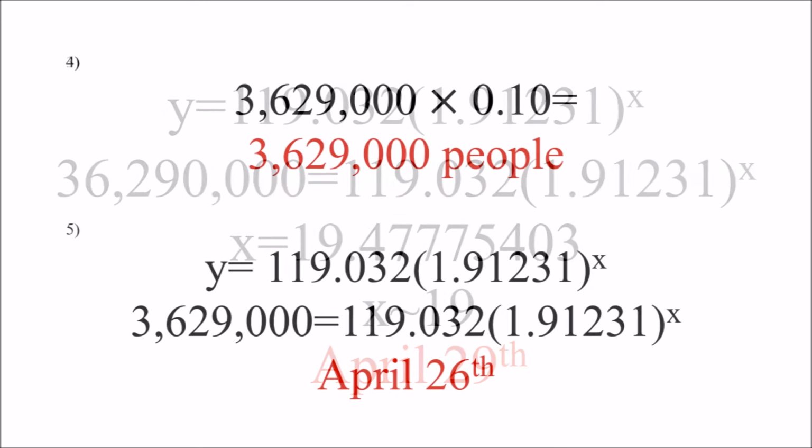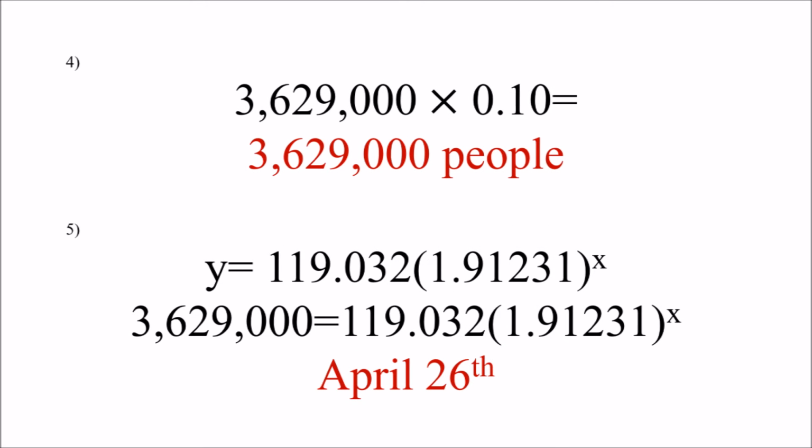Number 4, when 10% of the population of Canada is infected by the disease, I would recommend the evacuation of key government leaders. This would mean that 2,629,000 of Canada's total population would be infected. I calculated this by multiplying the total population of the country by 0.1. I chose this percentage because this would mean that 1 in every 10 people in Canada would be infected.